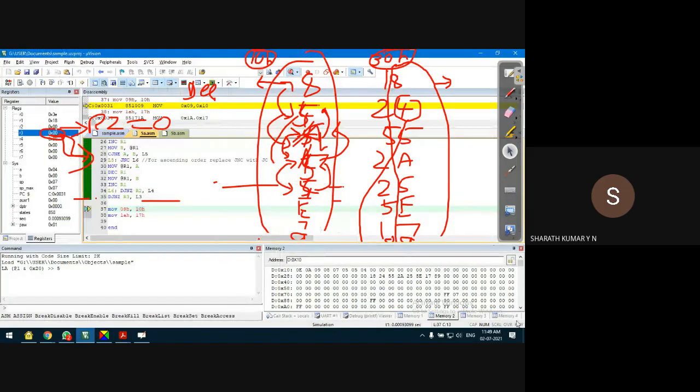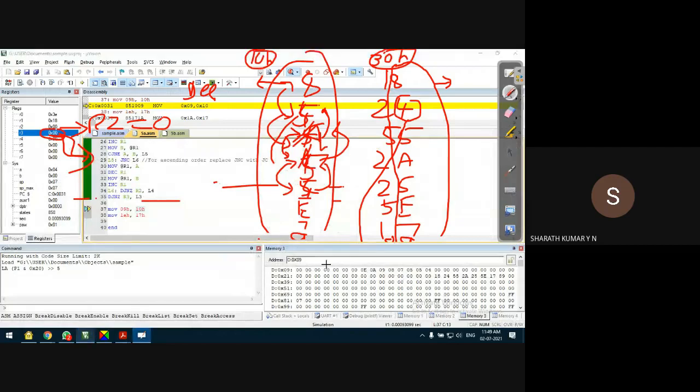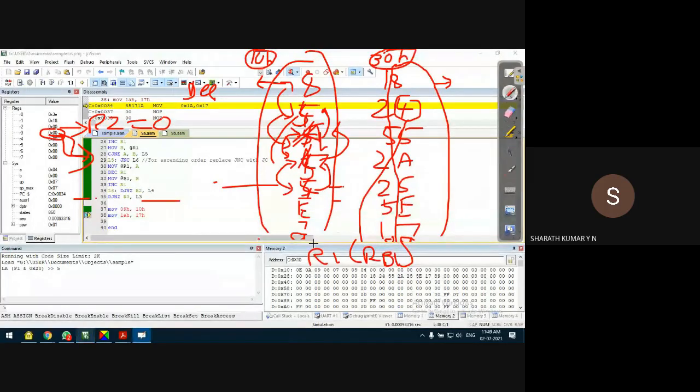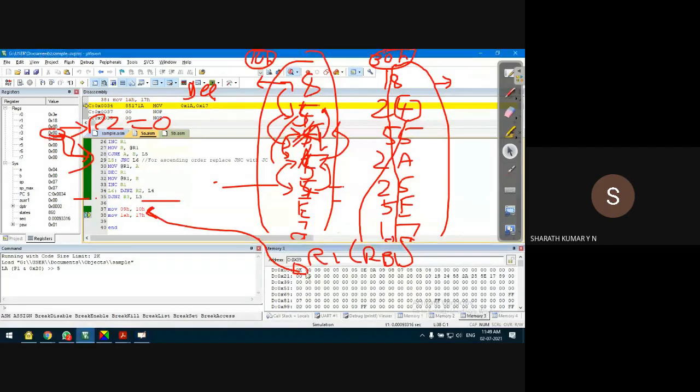Okay, so in memory 3, I opened 098, which is the R1 of register bank 1. In this location, the data from 10H will be copied. That will be the largest nibble in the given set of data. Press F11 on my keyboard, and you can see which is the largest nibble, 0EH. So 0EH is now copied into 098, which is the R1 of register bank 1.